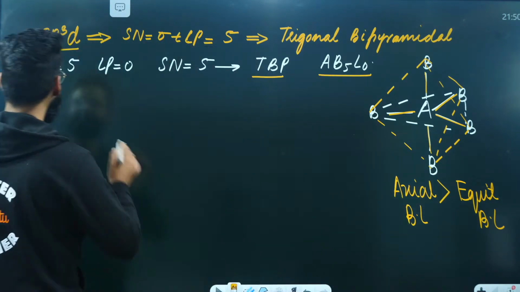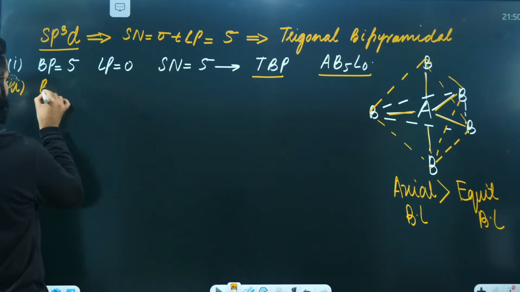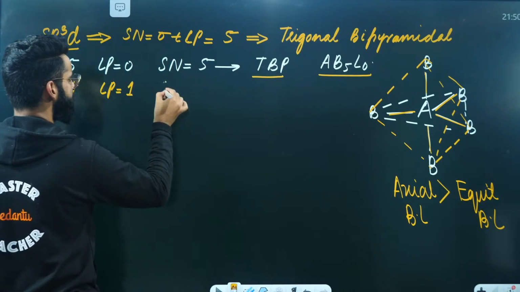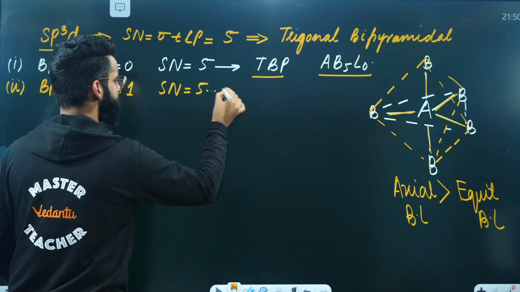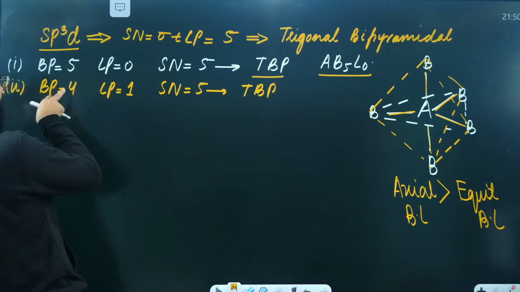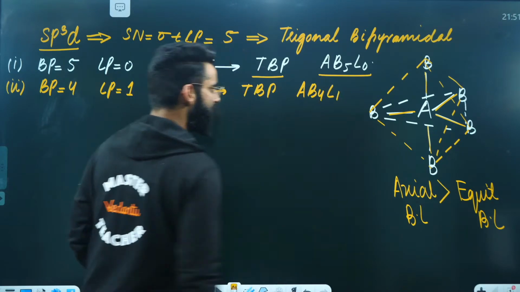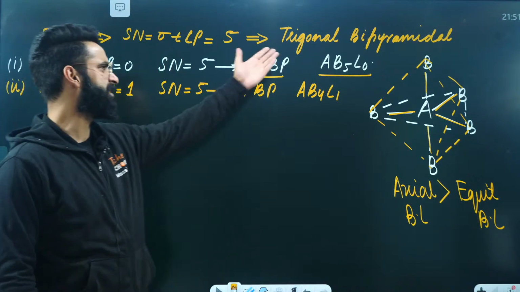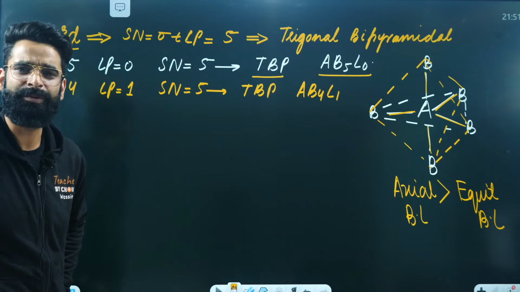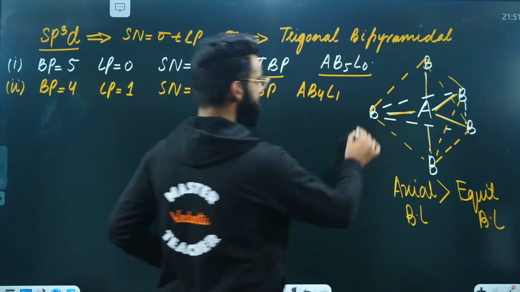Let's move on to one more category, in which you'll find 4 bond pairs and 1 lone pair. Steric number again 5. If the steric number is 5, the geometry is again trigonal bipyramidal. What about the type of the molecule? Now it's going to be AB4L1. The geometry is indeed trigonal bipyramidal, but the shape is not. The shape is going to be something called seesaw.